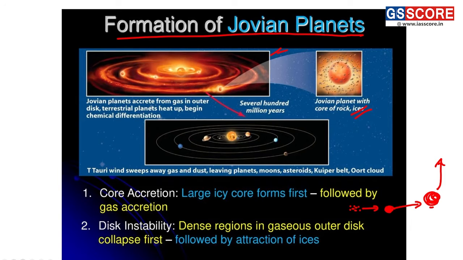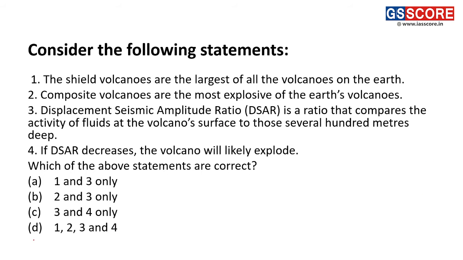Now, moving forward, the next question: consider the following statements. Statement 1: shield volcanoes are the largest of all the volcanoes on the earth. Basically, shield volcanoes consist of flows of basalt lava.